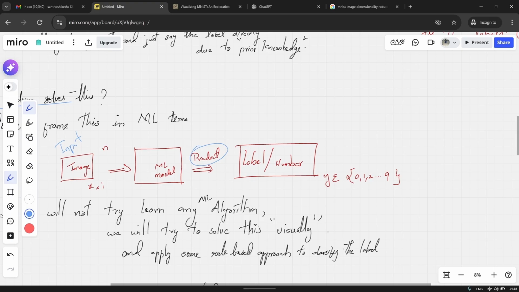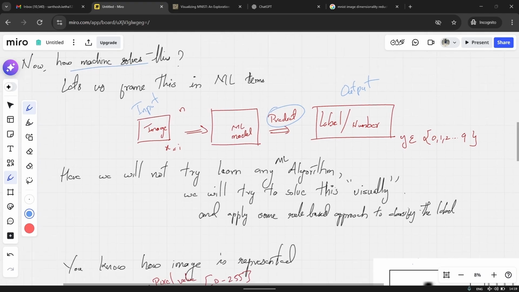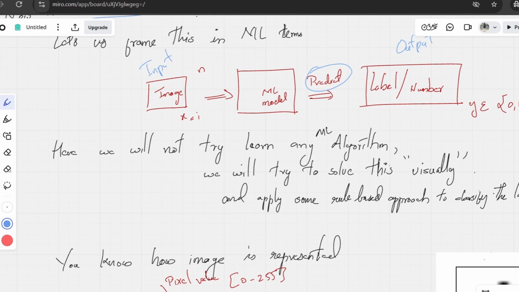So that is the output. The system is like this: given input data to a machine learning model, it should be able to predict or classify the corresponding label. So this is the ML architecture.